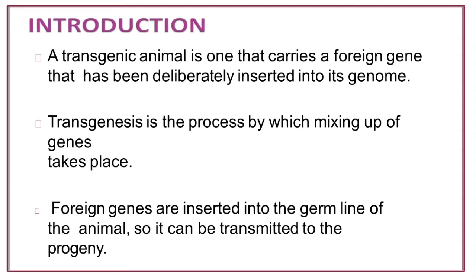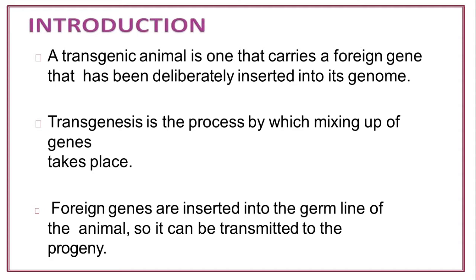Transgenesis is the process by which mixing up of genes takes place. Foreign genes are inserted into the germ line of the animal.